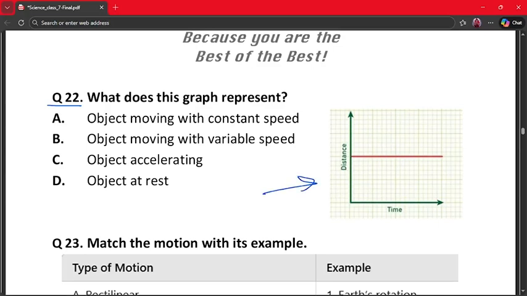Let's try to understand. The graph shows a horizontal line. This is a horizontal line which is given here. So distance does not change with time. So the object is at rest. No motion is happening here. So the object is at rest. Option D is the correct answer.